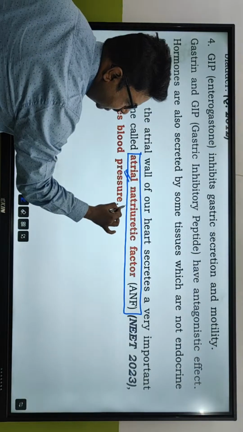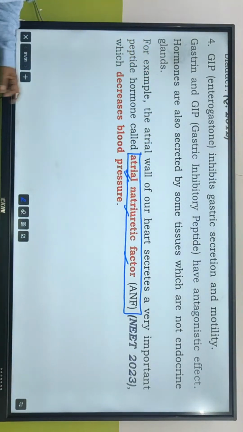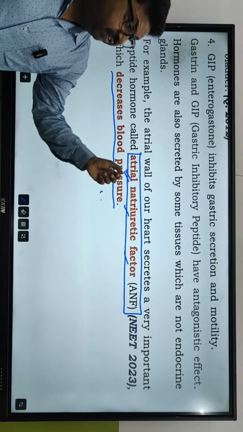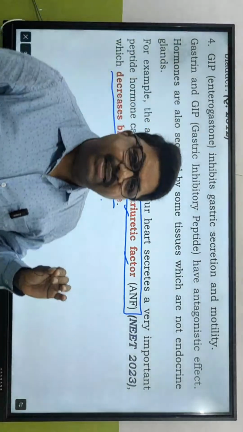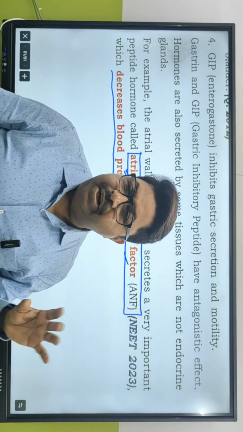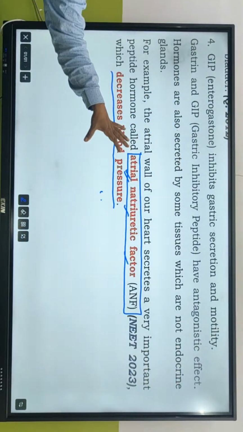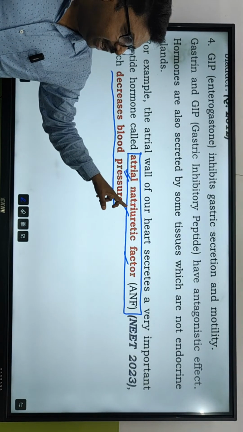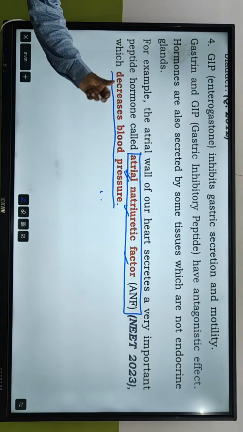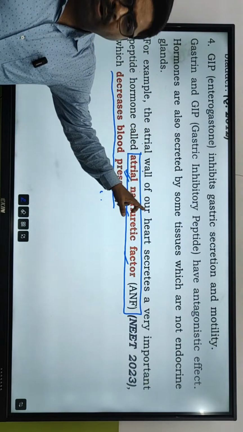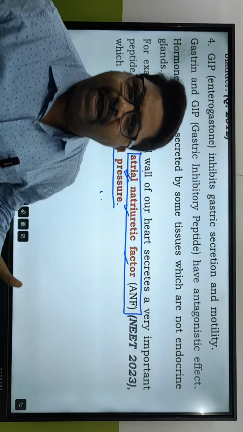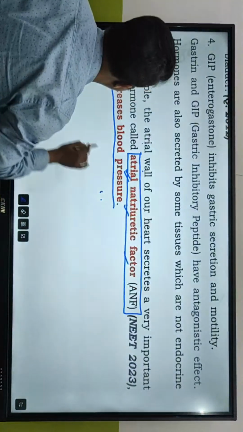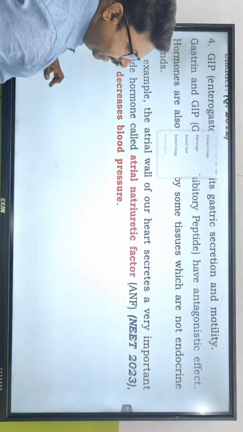ANF, atrial natriuretic factor, decreases blood pressure, and this is how it maintains it. If blood pressure increases, then there is every chance of what? Hemorrhage. So it decreases blood pressure inside the heart, saves the heart, and is a local one called ANF, atrial natriuretic factor. Got the idea? Again, should I repeat? For example, the atrial wall. What is the atrial wall? You know, there are atriums, the right atrium and left atrium. From the atrial wall of our heart, it secretes a very important peptide hormone, which decreases the blood pressure.